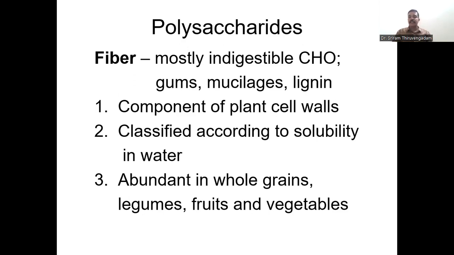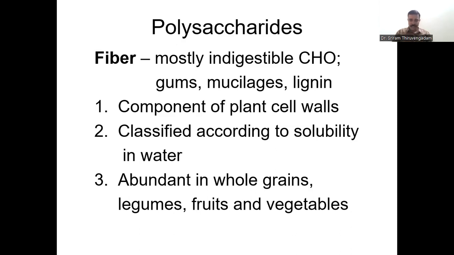For example, cellulose is a good example of an indigestible carbohydrate which is present in the plant cell walls. As you all know, plants have cell walls. We human beings and animals do not have cell walls. Maybe some prokaryotic organisms have cell walls, whereas plants also possess cell walls.